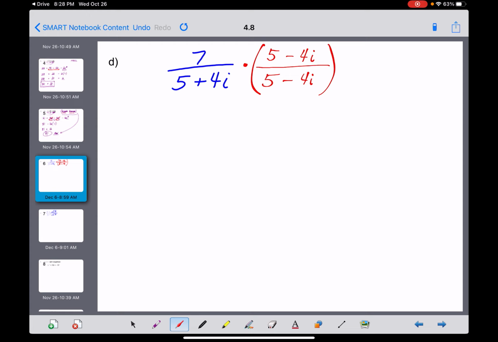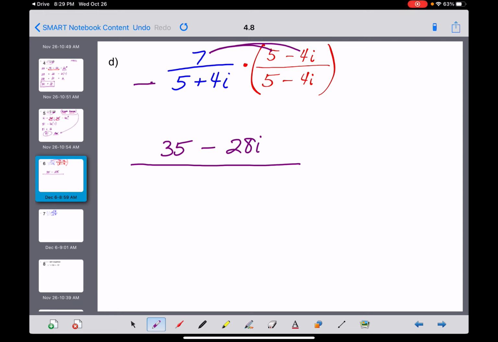Okay, so what does it look like? Up in the numerator, guys, we have a monomial, 7, times a binomial, 5 minus 4i. That is when we use the distributive property. 7 times 5 is 35. And 7 times a minus 4i is minus 28i. That wasn't that bad. The denominator is going to be harder. The denominator is a binomial times its conjugate binomial. We have to do FOIL.